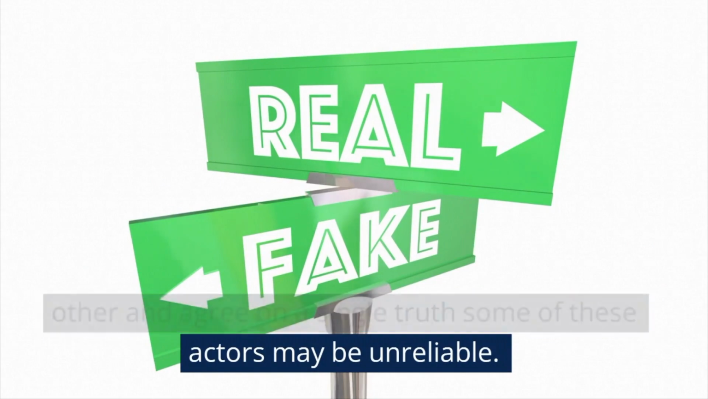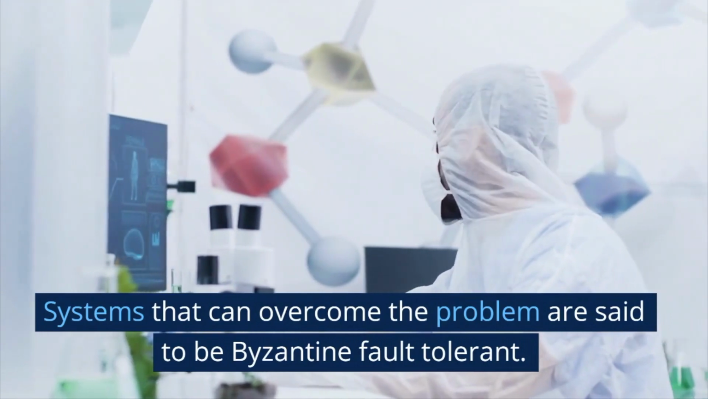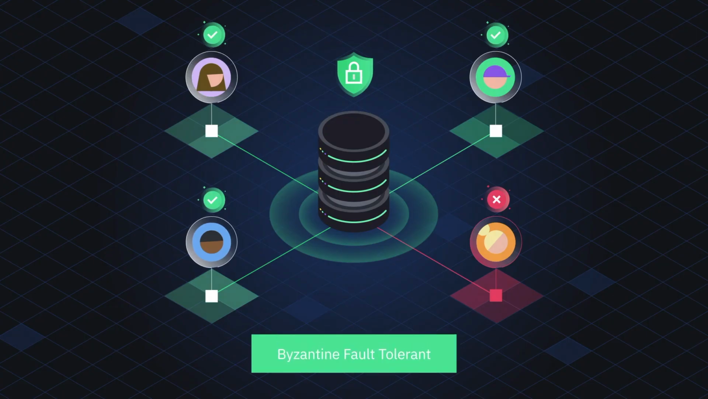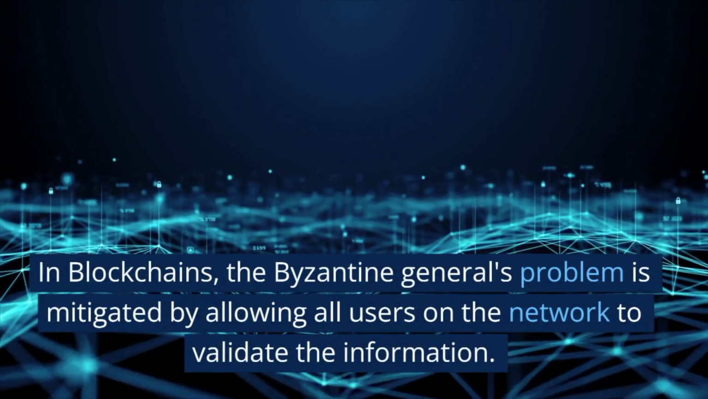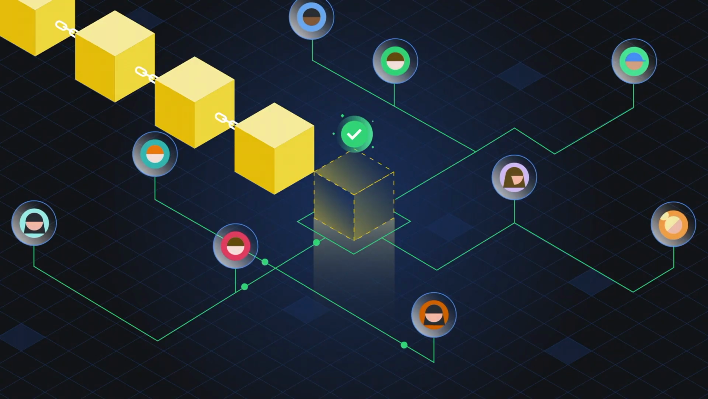Some of these actors may be unreliable. This dilemma is very applicable in computer science. Systems that can overcome the problem are said to be Byzantine fault-tolerant. In blockchains, the Byzantine generals problem is mitigated by allowing all users on the network to validate the information.